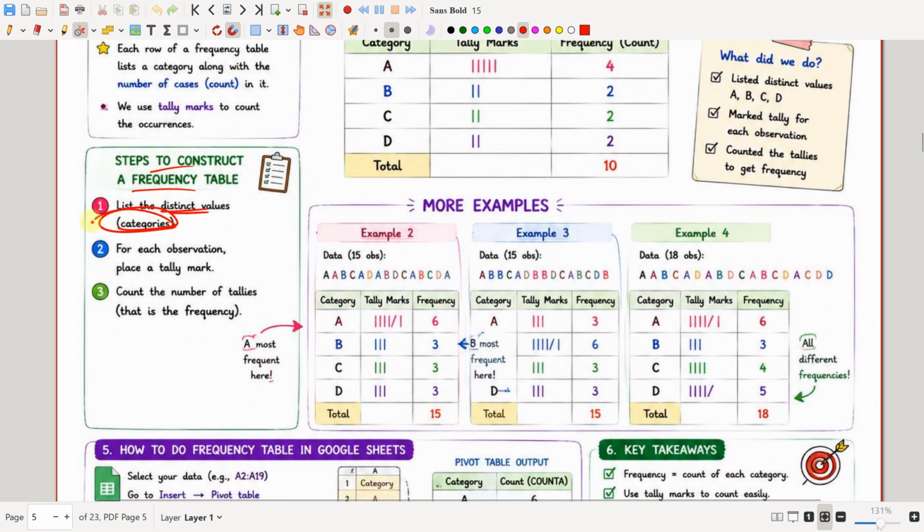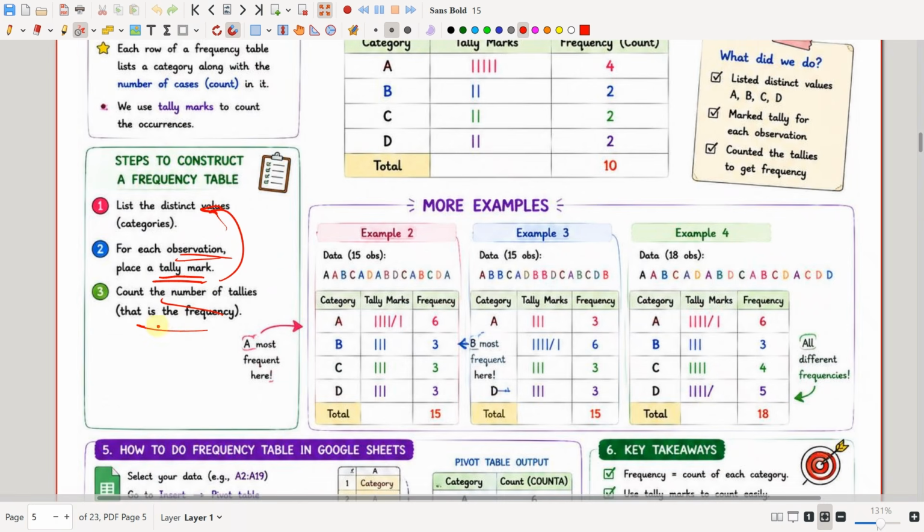That is, you have to list all the categories first. For each observation, place a tally mark in that particular category. Then count the number of tallies. That is the frequency. See, count the number of tallies, that is the frequency. See example 2.